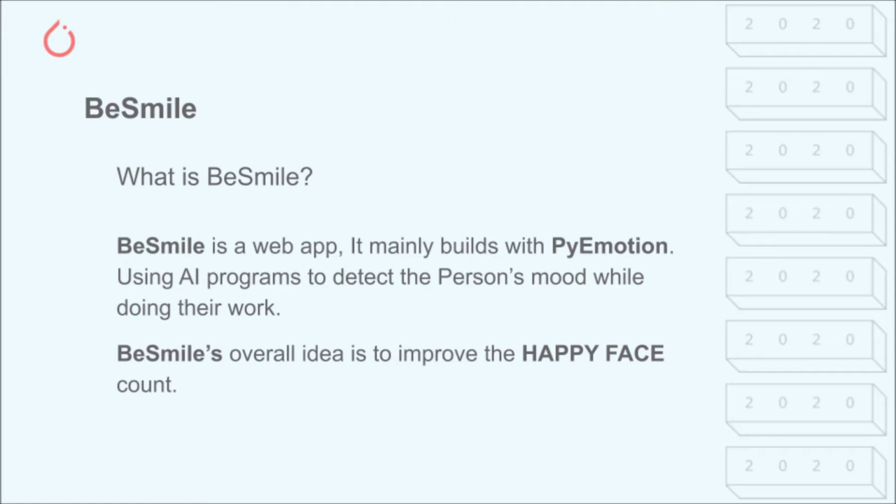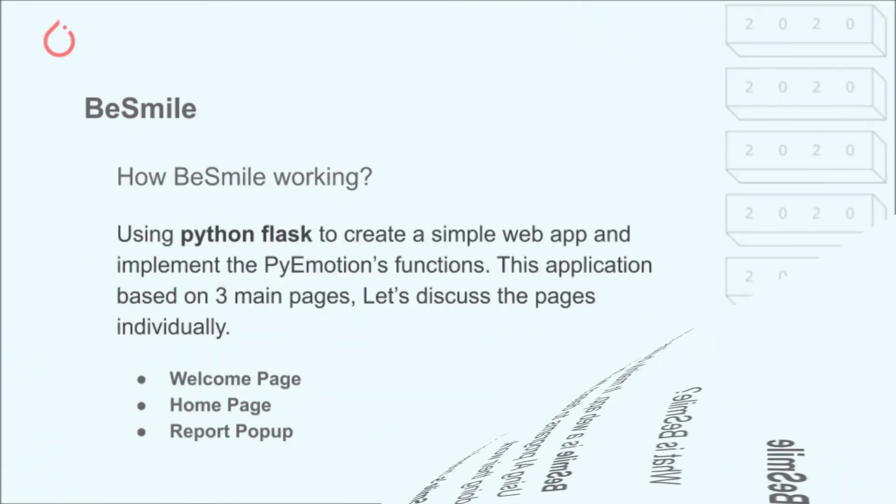BSmile can also detect children's mood and give insights to online teachers. I mean, during the quarantine days, most people use video conferencing calls, so we can track a particular person's emotion during the call, online class, etc. How does BSmile work?